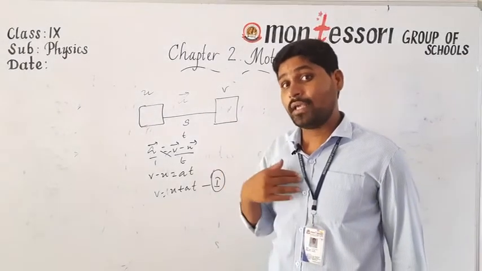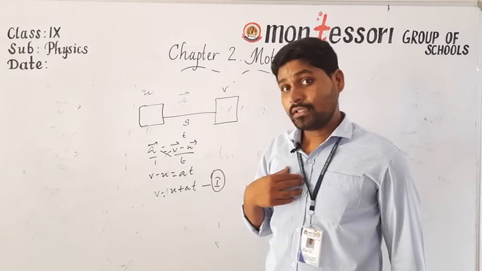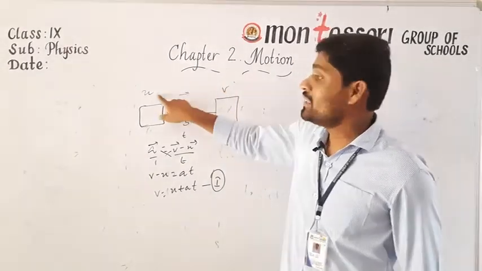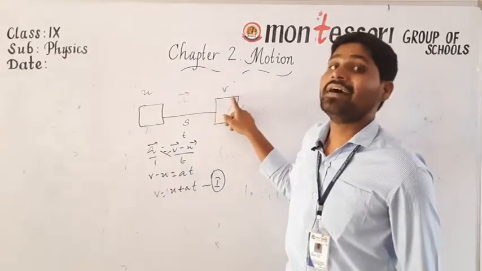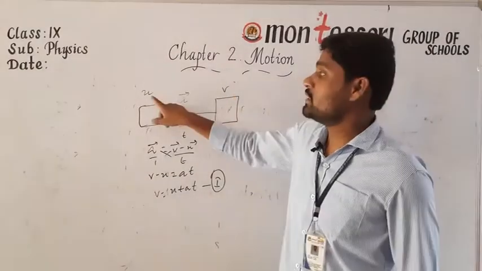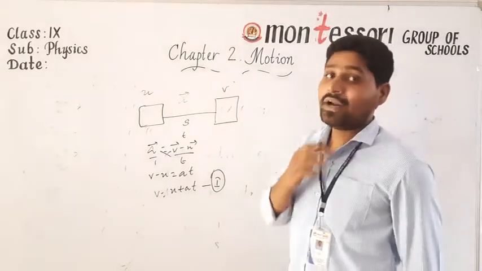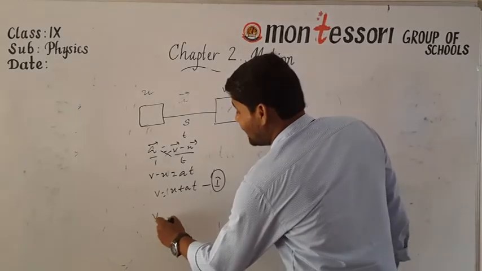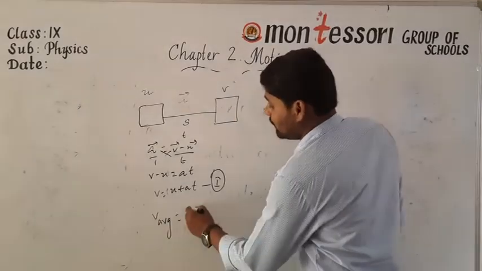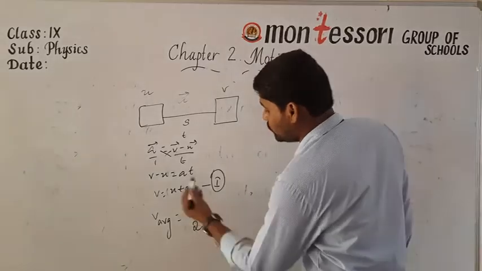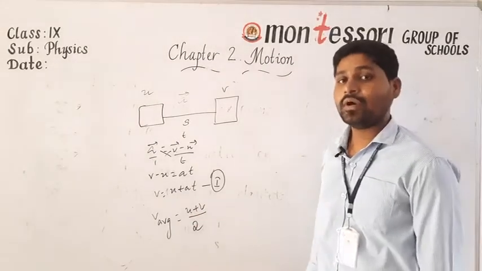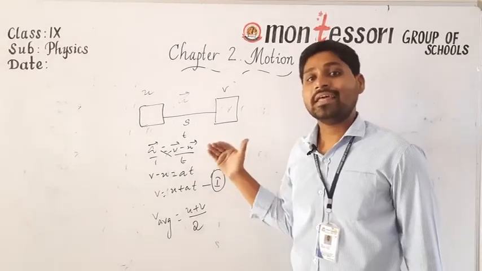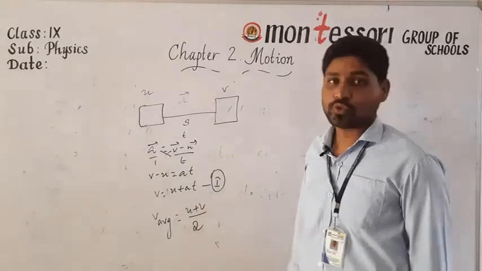For example, if a body is moving with the initial velocity u, after time interval t its velocity changes into v. Here u is the initial velocity and v is the final velocity. After some time its velocity changes from u to v. So how can we write the average velocity here? V average is equal to (u plus v) by 2.